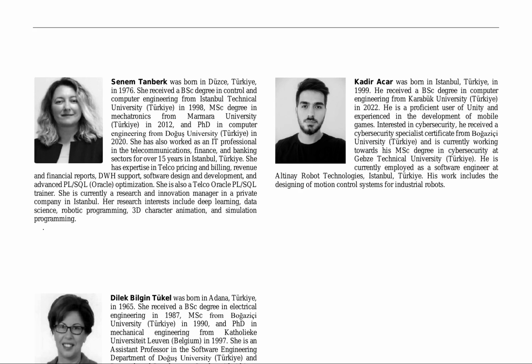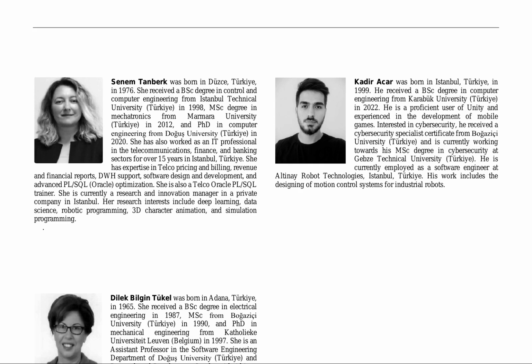Here is a combined summary of pages 15 and 16. The authors, Senem Tanberk, Dilek Bilgin Tukel, and Kadir Acar, bring their expertise in control systems, robotic programming, and cybersecurity to this research. Tanberk, with her background in computer engineering and experience in the telecommunications sector, contributes her knowledge of deep learning and data science.